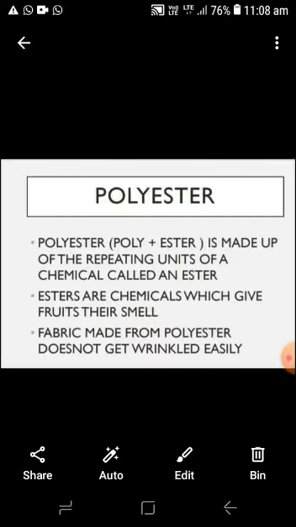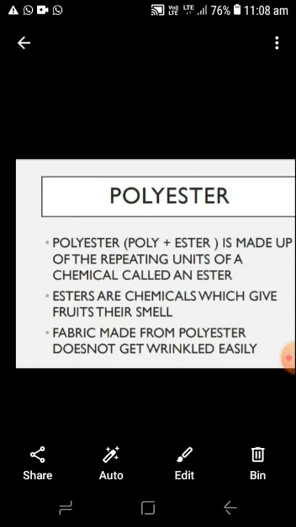Now come to the polyester. Polyester is made of the repeating unit of a chemical called an ester group, so many ester groups are combined together to form the polyester. Esters are chemicals which give a fruit-like smell. Fabric made from polyester does not get wrinkled easily, so polyesters are used for making clothes by blending with the natural fiber.